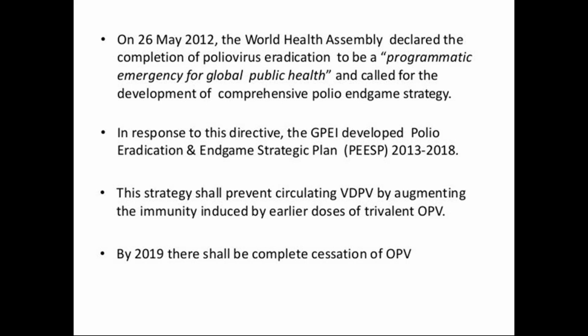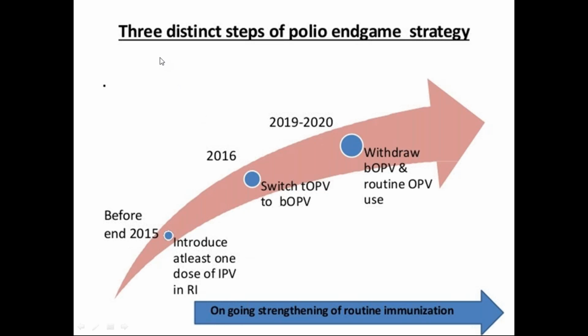So we are at the polio eradication and endgame plan. These are not needed for you. So these are the milestones. The 3 distinct steps of the polio endgame strategy are: before the end of 2015, introduce at least 1 dose of IPV in routine immunization, which is already taking place, and switch over from trivalent OPV to bivalent OPV. That is, instead of 3 serotypes, we are using only 2 serotypes in the oral polio vaccine.